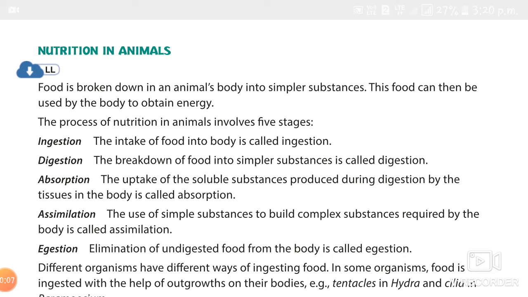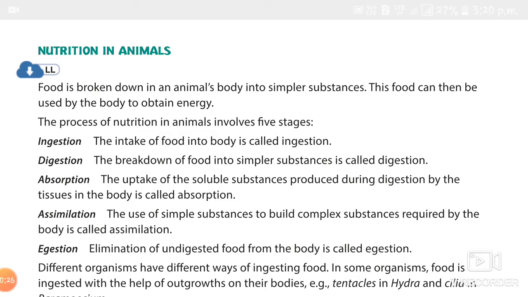Today we are going to revise the lesson on nutrition in animals. Okay. The last class we revised the lesson Fiber to Fabric, right? Next week we have our exams. That's why let's revise the lesson on nutrition in animals.